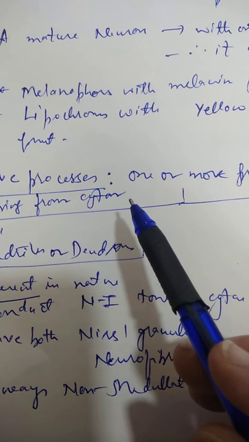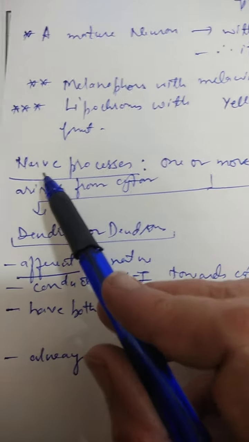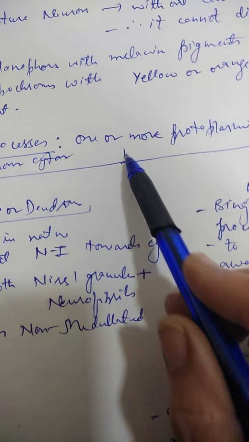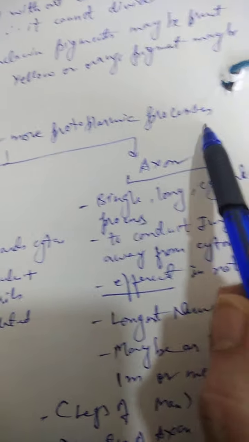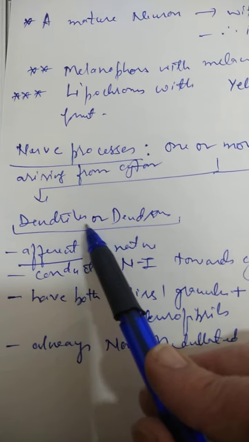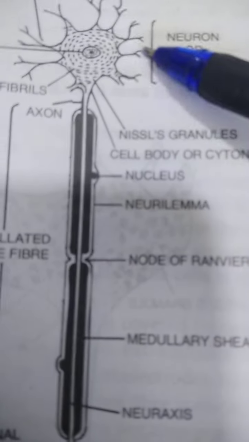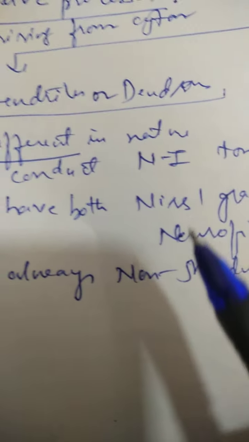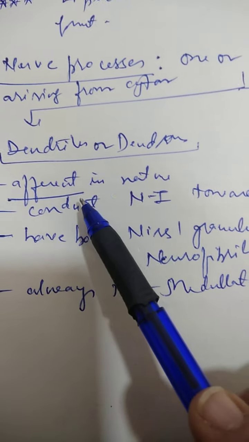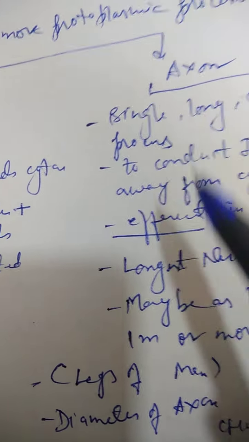So this is all about the neuron, the cell body. Now coming to the nerve processes. One or more protoplasmic processes arise from the cyton. As I showed you, the dendrites or dendron, and the axon. This is what I am explaining here. So you can see the dendrites here. All the dendrites are afferent in nature, whereas the axon is efferent.